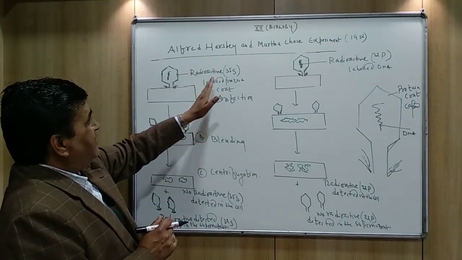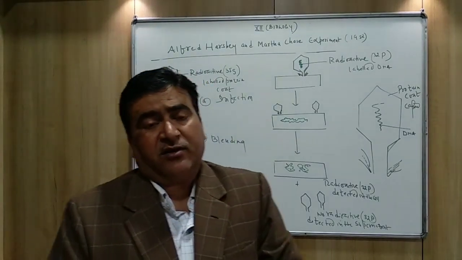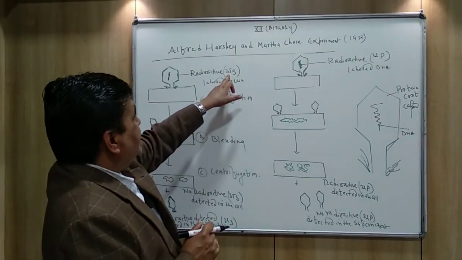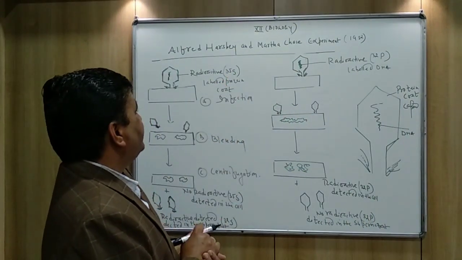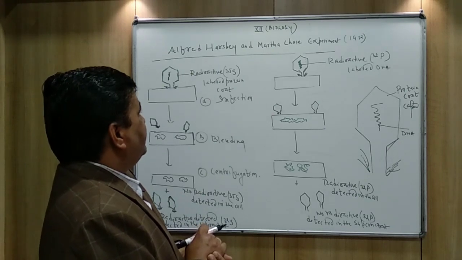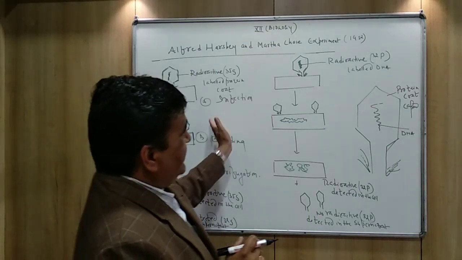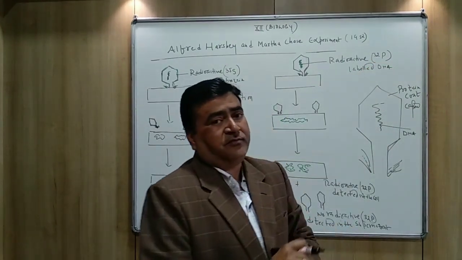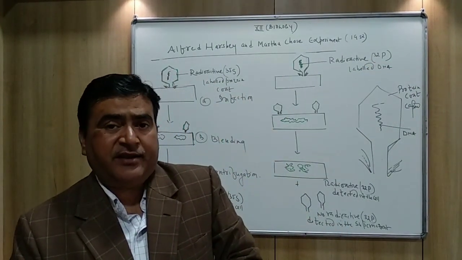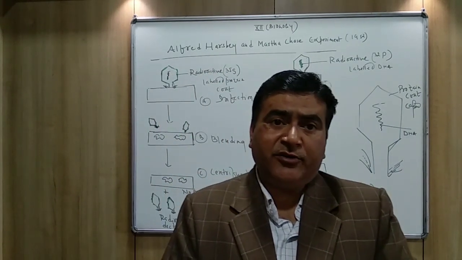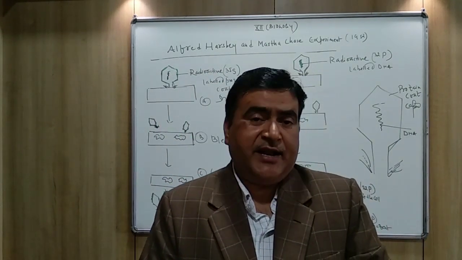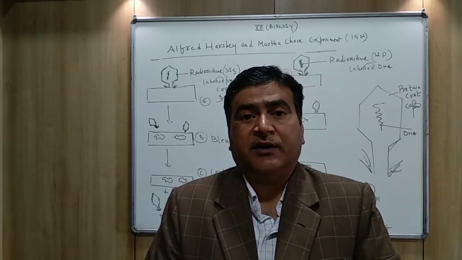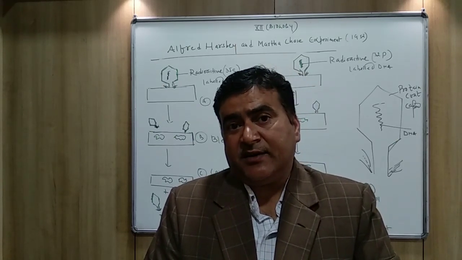In the medium where they used 35 sulfur, and in another medium where they used 32 phosphate, they then added bacteriophages in these two different culture media.